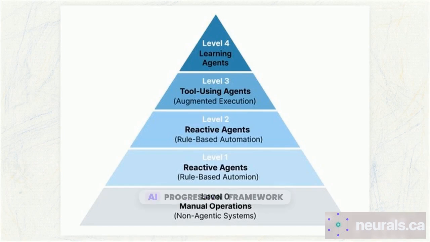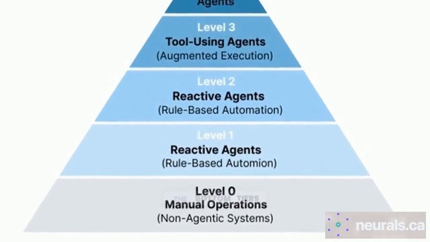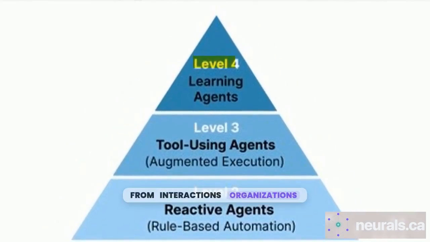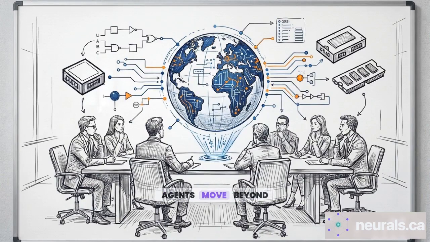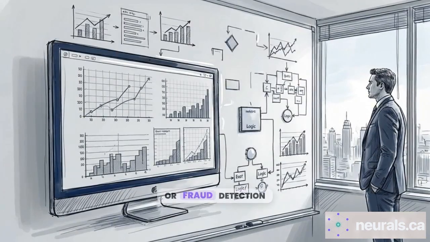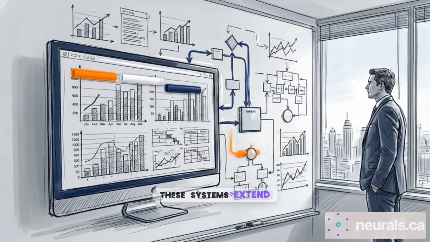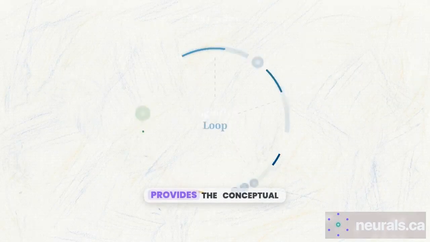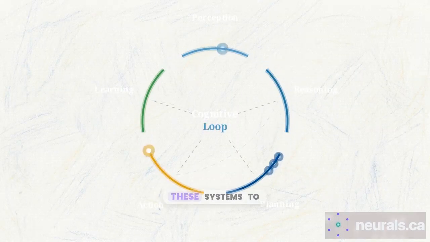This is the Agentic AI Progression Framework, which categorizes systems into 5 levels of maturity. While simple bots occupy the bottom tiers, mastering the cognitive loop allows agents to reach level 4, where they handle long-horizon planning and learn from interactions. Organizations using level 4 agents move beyond simple automation. By handling the iterative work of research or fraud detection, these systems extend the strategic reach of the humans who oversee them. The cognitive loop provides the conceptual foundation for building these systems.